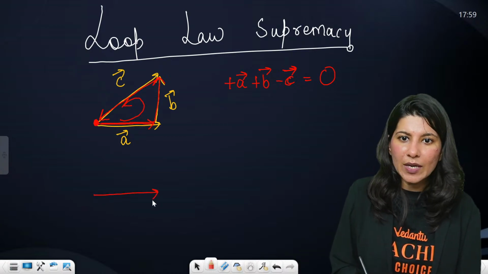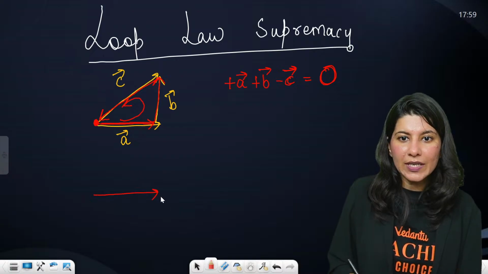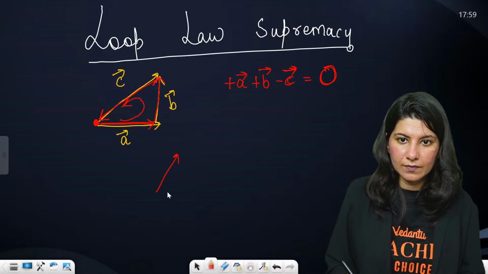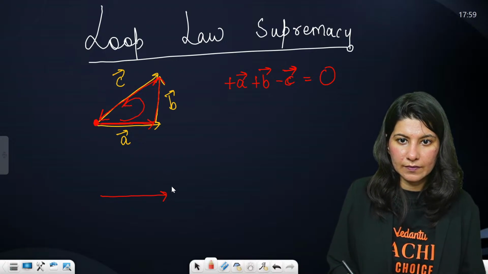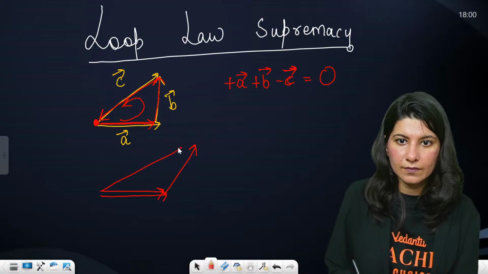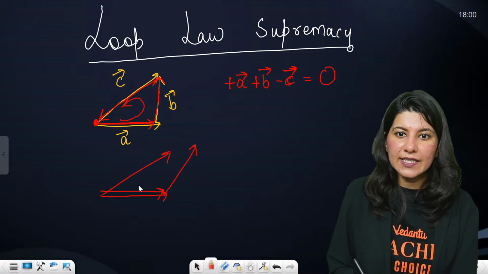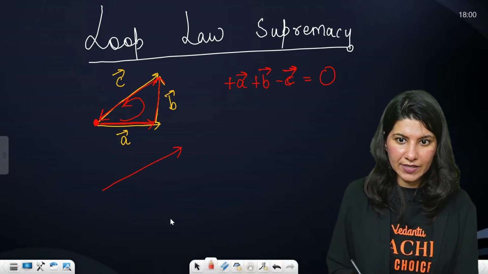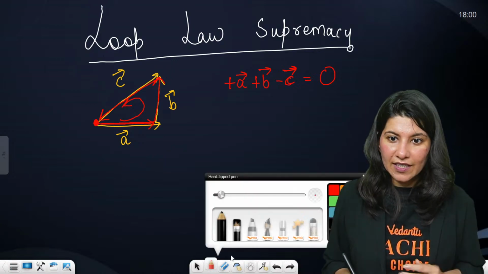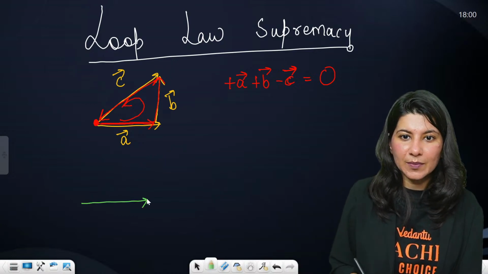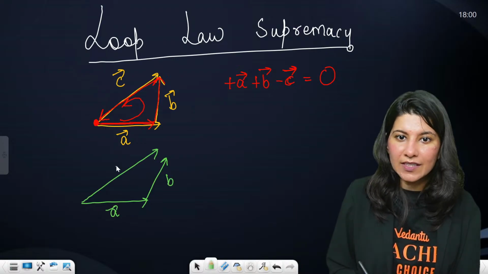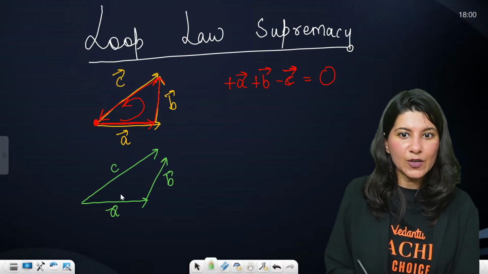Okay, let's do it one more time. Same question. Hold on, what is happening? Why is my pen tab acting up? Okay. A vector, B vector, C vector.